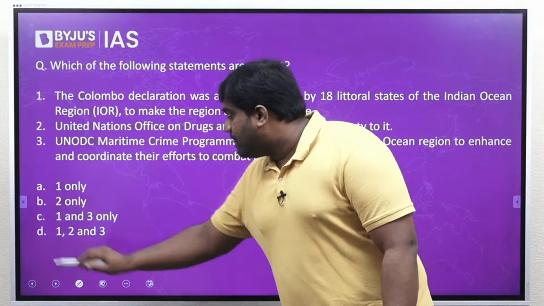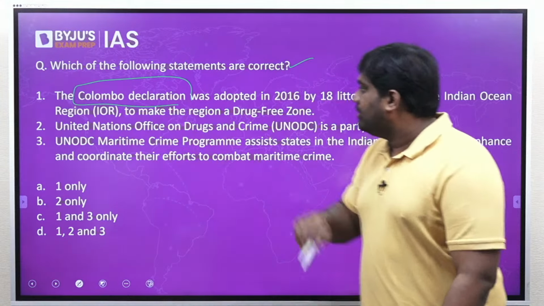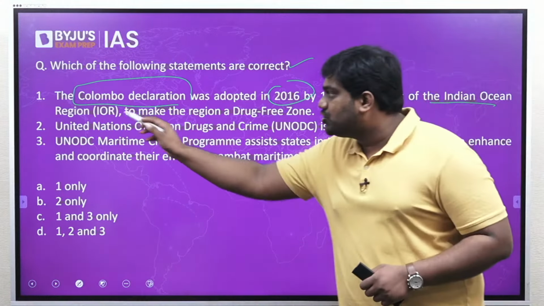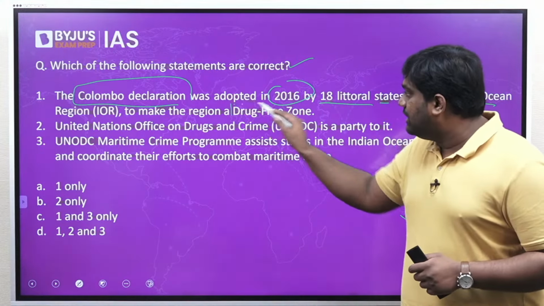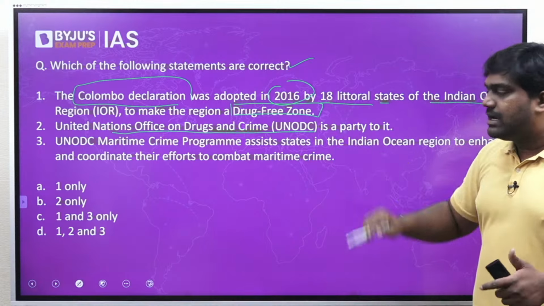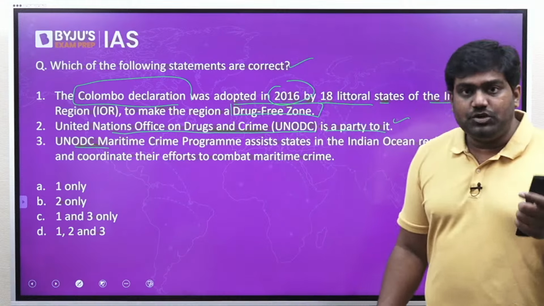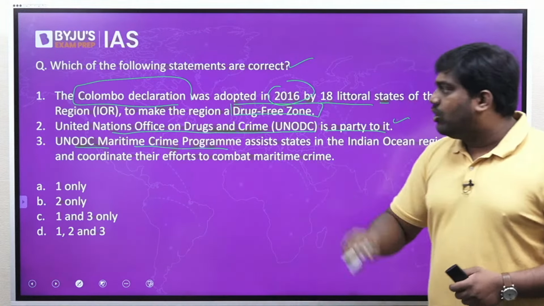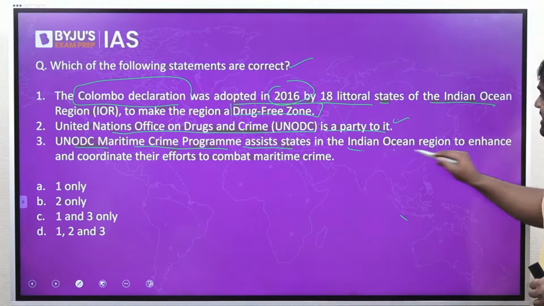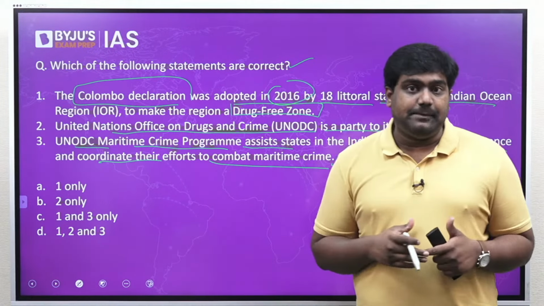Now moving to the next topic, which of the following statements are correct? The Colombo Declaration was adopted in 2016 by 18 littoral states of the Indian Ocean region to make the region a drug-free zone. Second statement says the UN Office on Drugs and Crime is a party to it. Third statement says the UN Office on Drugs and Crime runs a program called the Global Maritime Crime Program, to assist the states in the Indian Ocean to enhance and coordinate their efforts to combat maritime crime.